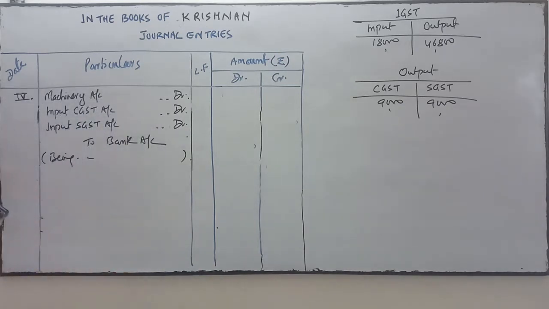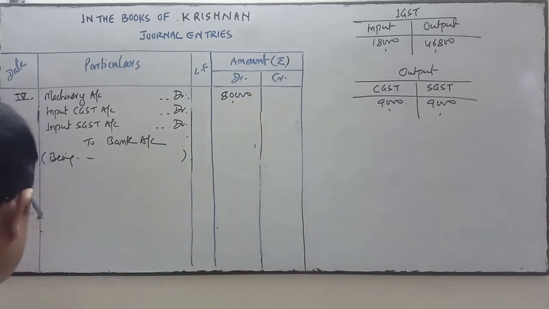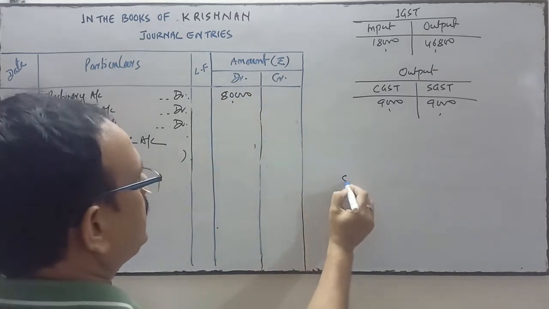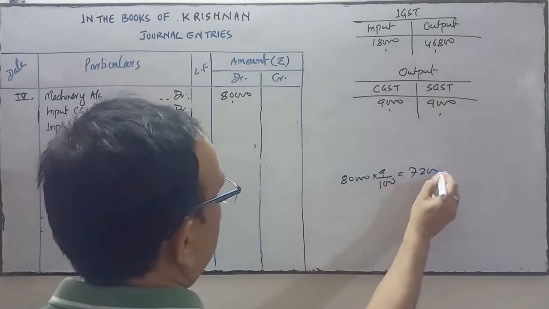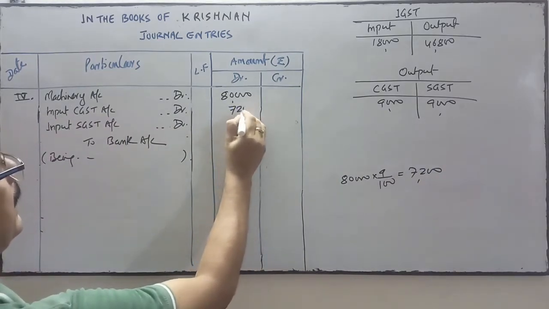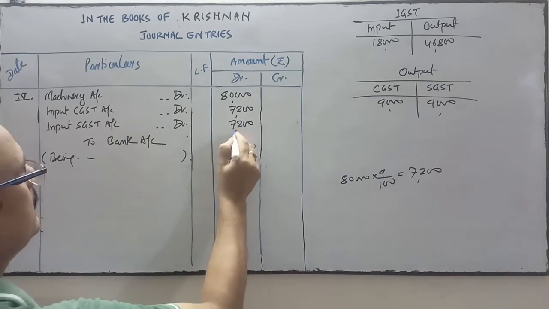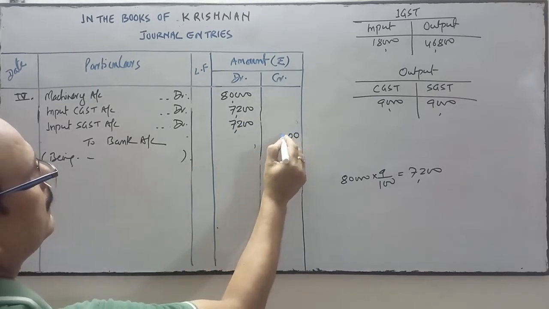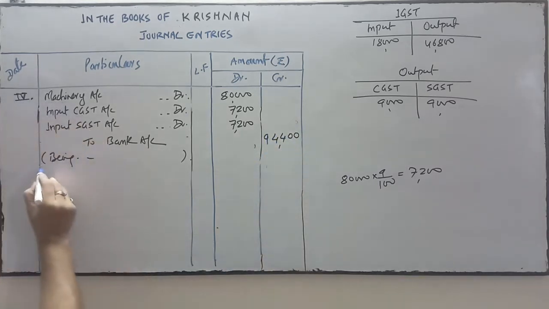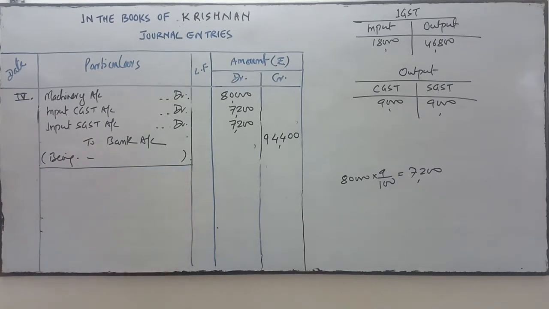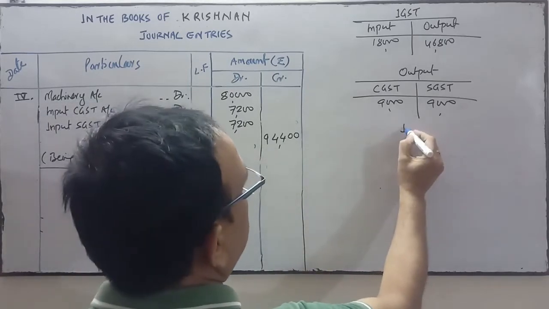So the payment will be, machinery is of 80,000, CGST is 9%, so 80,000 into 9 upon 100, 7,200, and SGST is the same amount, 7,200 at the rate of 9%. So total amount given is 94,400.